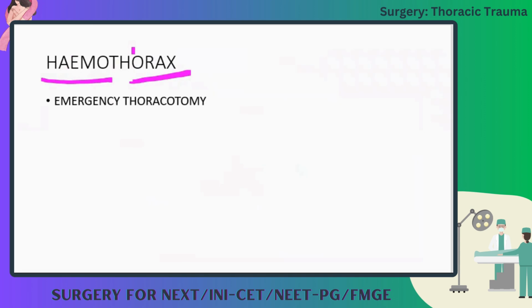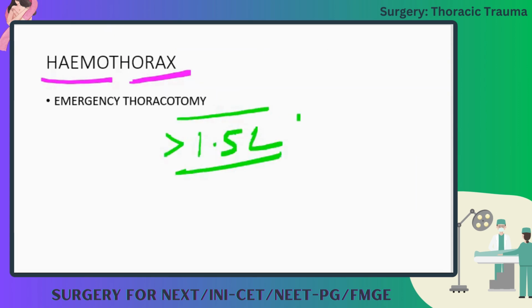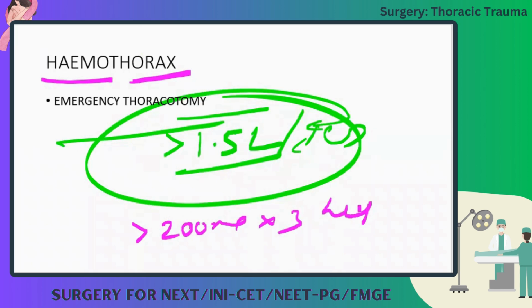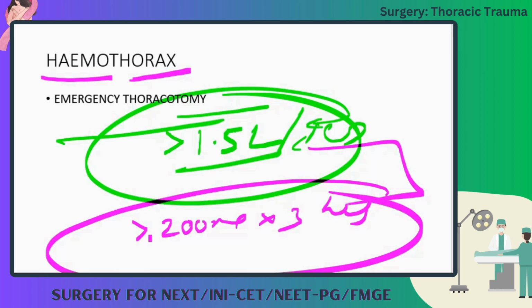If the patient is not able to breathe, you put an ICD. If there is blood coming from the drain, there is a limit. If there is more than 1.5 liter of blood coming through the ICD, or more than 200 ml for 3 consecutive hours, these 2 points, okay?